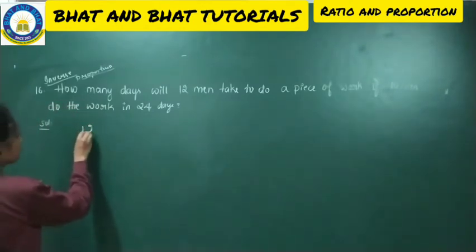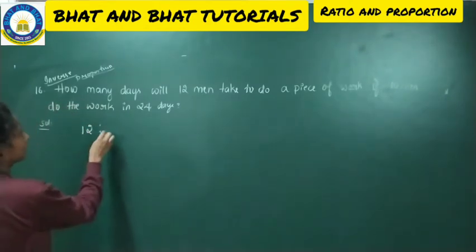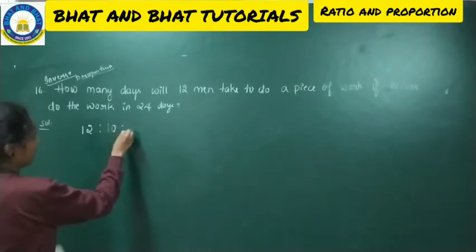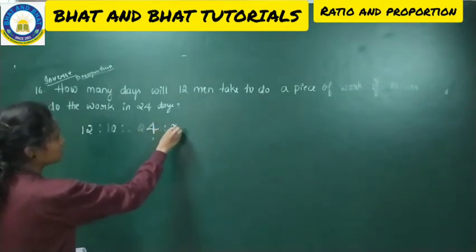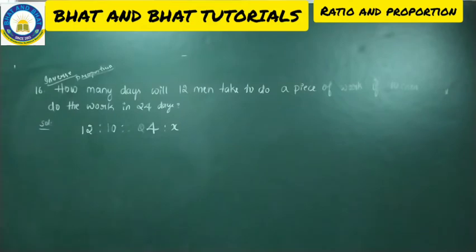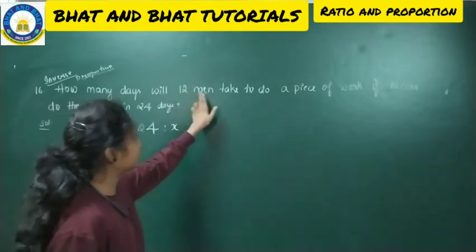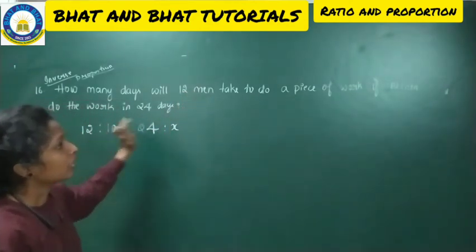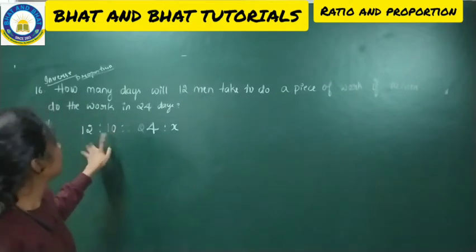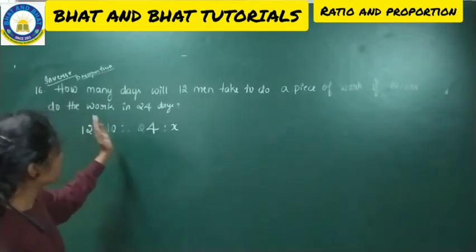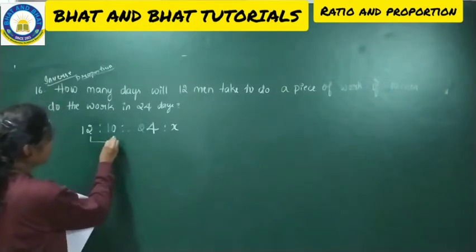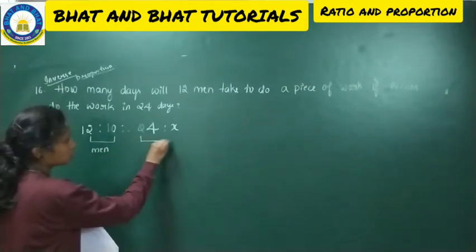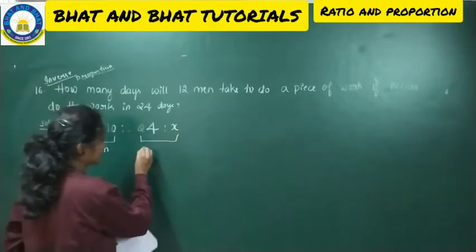So first what we have to do. 12 men we are having and 10 men we are having, and the 10 men are taking 24 days, sorry, 24 is to x. Look into the question now. What in the question they are actually telling is how many days will 12 men take to do a piece of work. First you will take the men aside and you will take the work aside. Okay. So we all know these two are men and these two are working days.